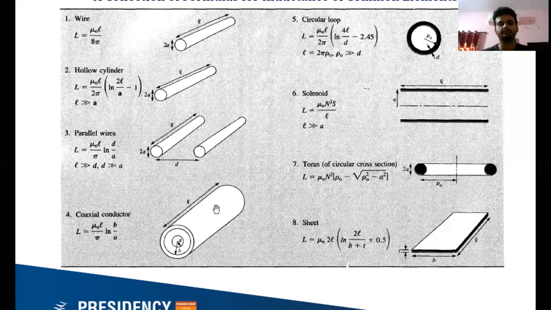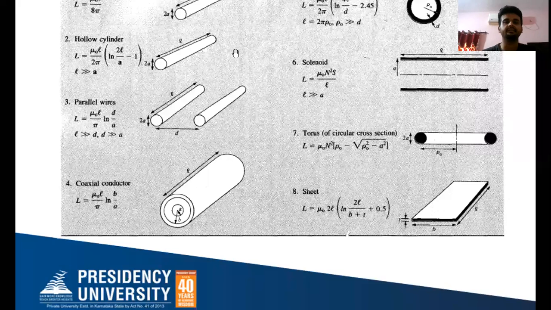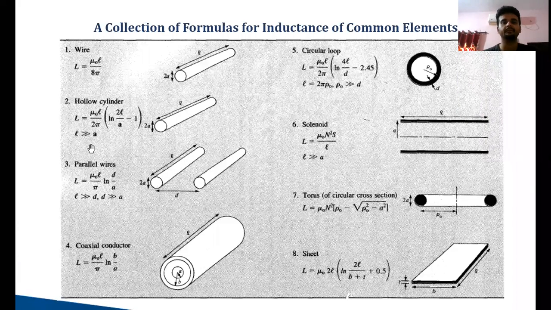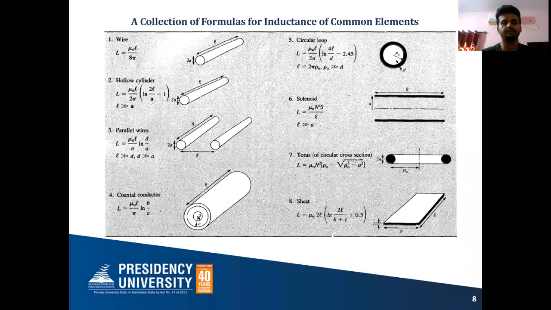Similarly, there are some other formulas also. Parallel wires, hollow cylinder, wire, all these formulas will be used in power systems, transmission and distribution. When you go to sixth semester, you'll study the subject transmission and distribution. There you'll be requiring all these formulas, and you'll be deriving all of them.